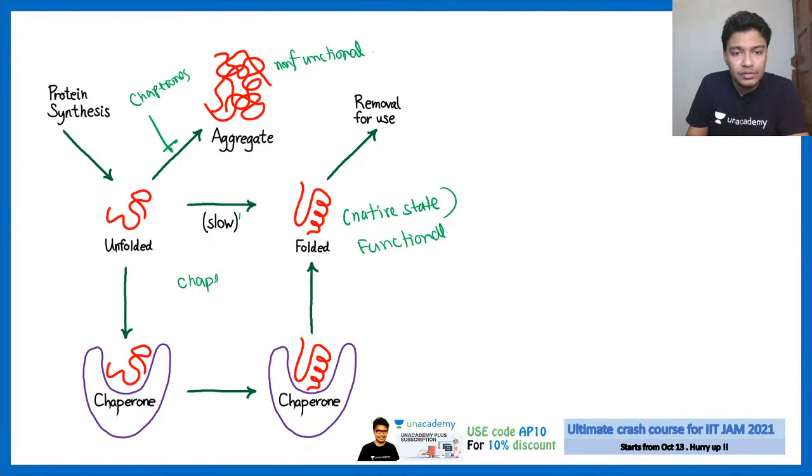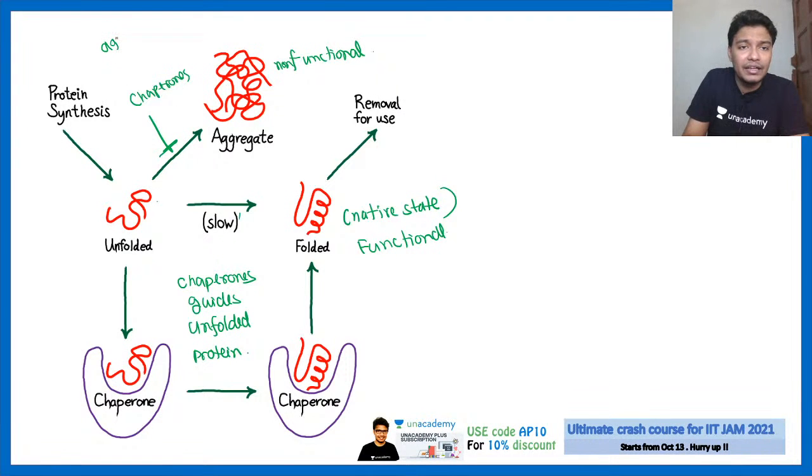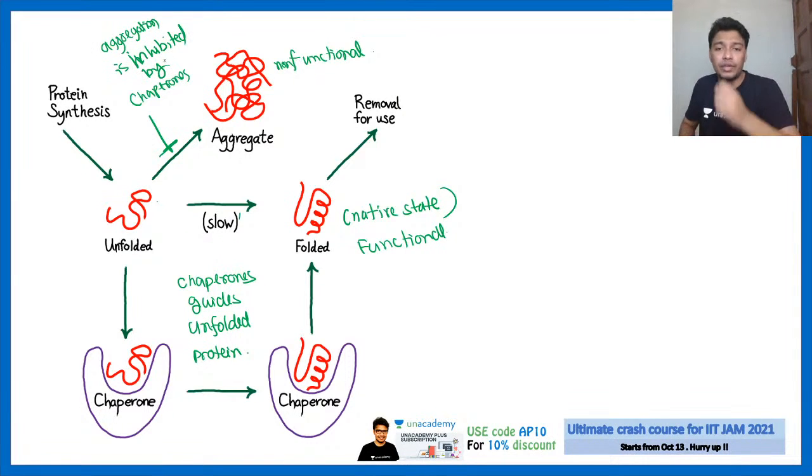So chaperones guide the unfolded protein such that it can fold properly, and chaperones prevent the aggregation process. Aggregation is inhibited by chaperones. Okay, aggregation is inhibited by chaperones.